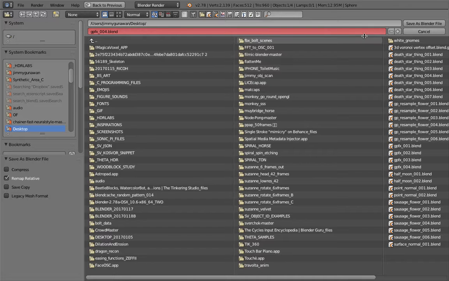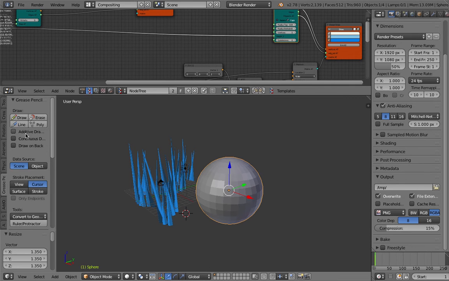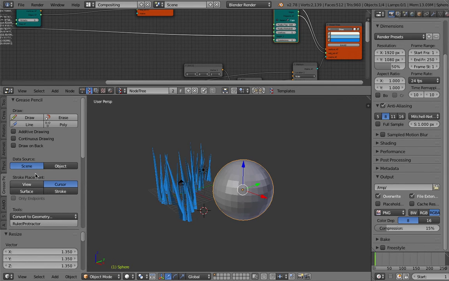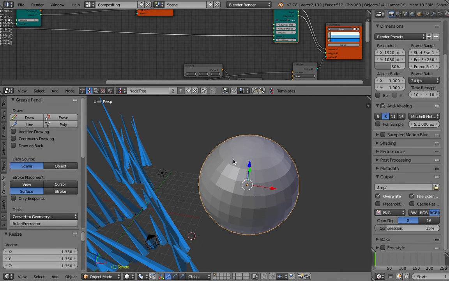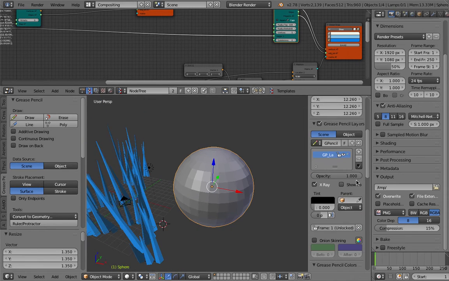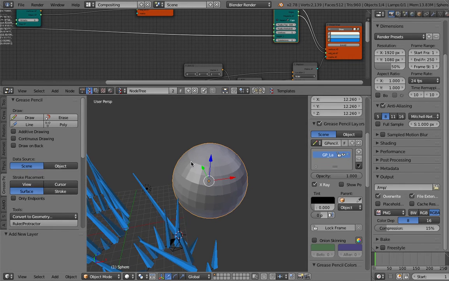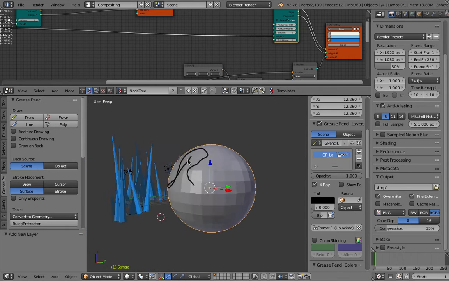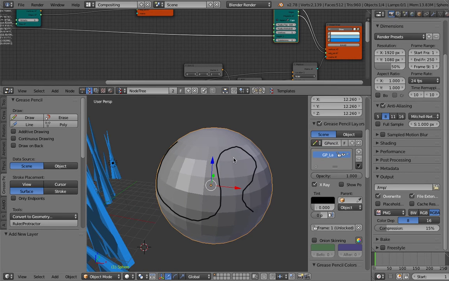I'm gonna save this real quick. UV sphere, and then I go to grease pencil, and then I'm gonna place the stroke on the surface of the object. Hopefully this one works right away. Yeah, the grease pencil is probably hidden. Gonna make a new one and gonna draw grease pencil on the surface, and you can see it's on top of this sphere surface. That's exactly what we want.